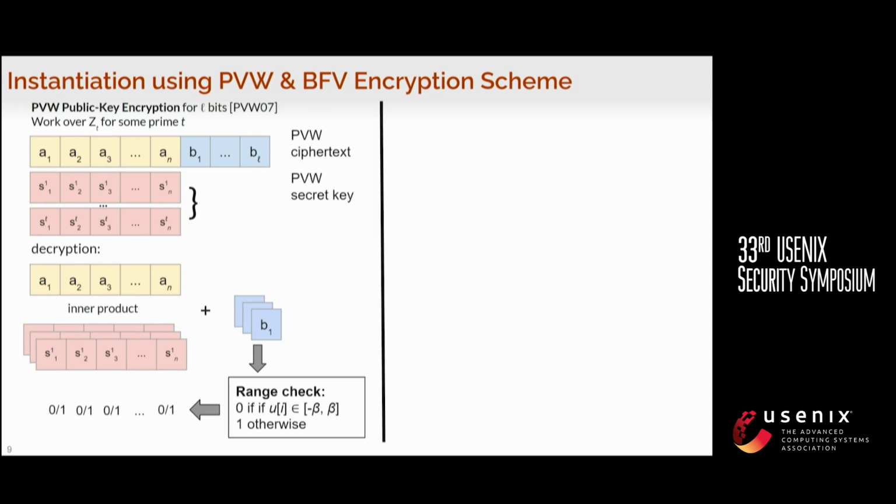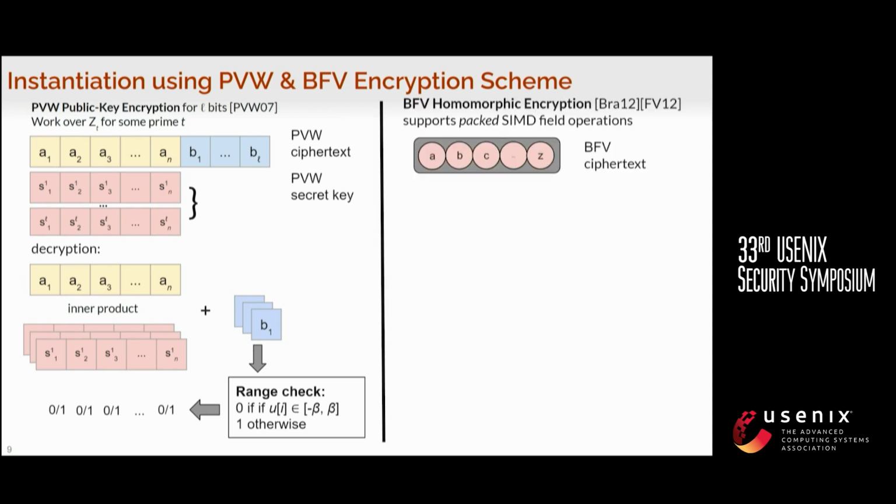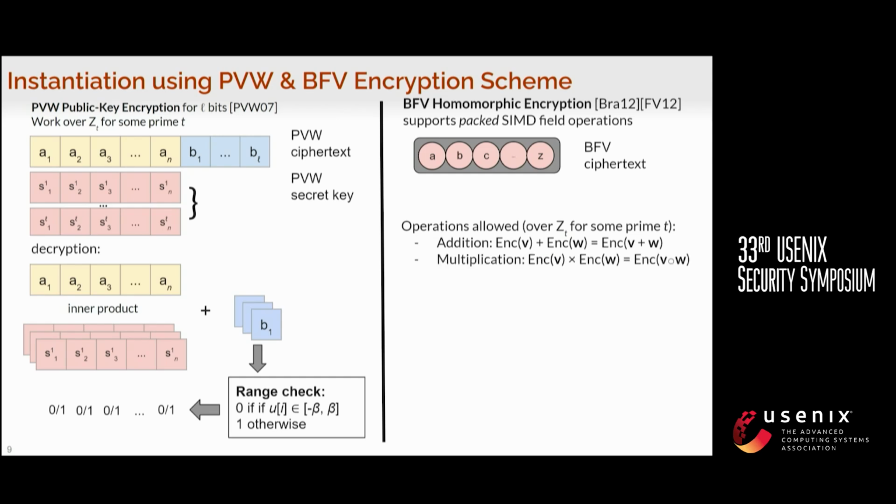So BFV is essentially just a homomorphic encryption scheme, and it supports packed SIMD field elements. What it means is that it operates over ZT, but it works over a vector instead of just a single element. So for example, for addition, if you have two BFV ciphertexts encrypting two vectors, V and W, after you add them, you will get the resulting ciphertext that's encrypting V plus W element-wise. And then for multiplication, similarly, you will get an encryption of V times W element-wise.